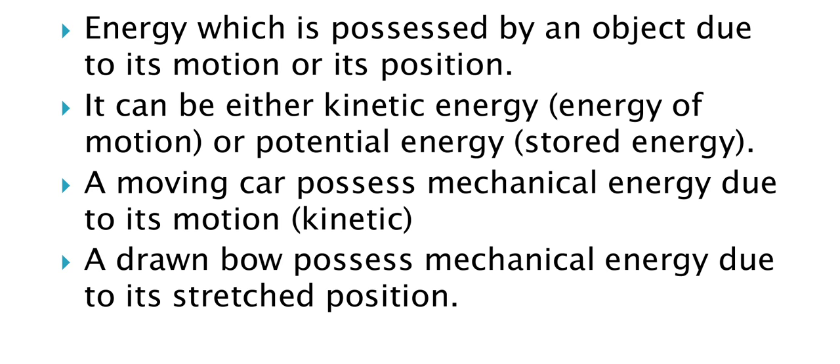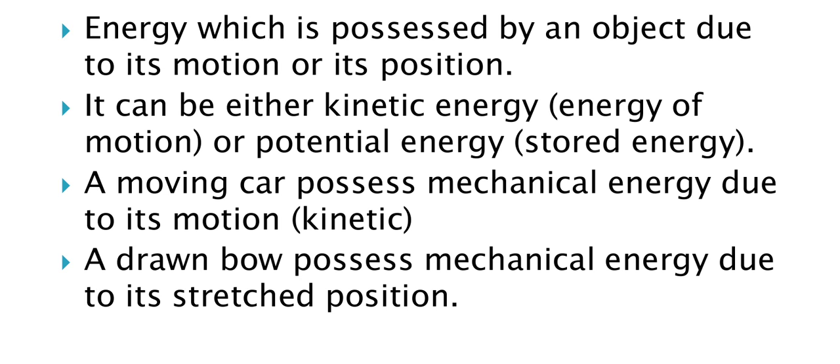Always, if the object is in motion, then it possesses kinetic energy, and if it is due to its position, then potential energy. Again I am repeating, mechanical energy is the energy possessed by an object due to its motion or due to its position. It can be either kinetic energy or potential energy.